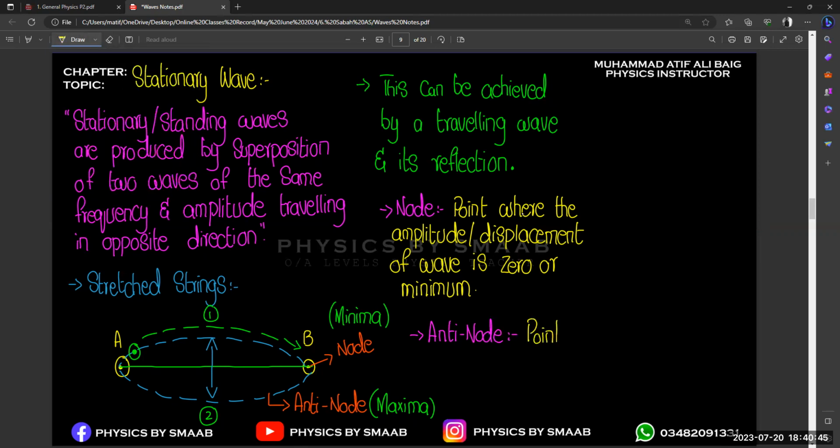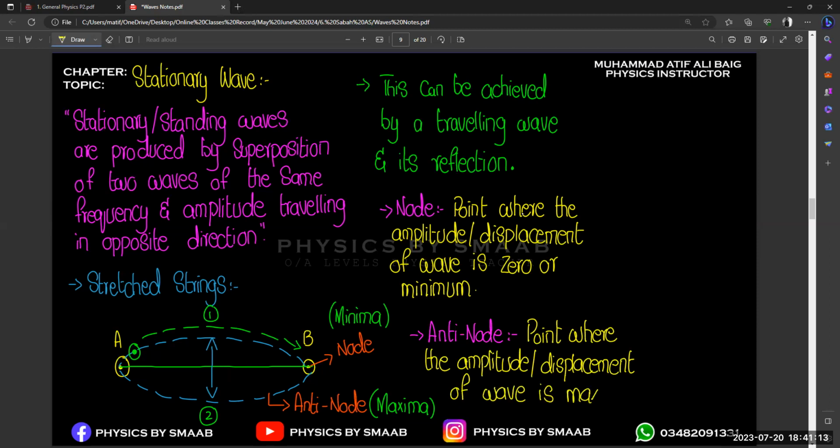And the point where the amplitude or displacement of the wave is maximum, that point is known as the antinode, right?